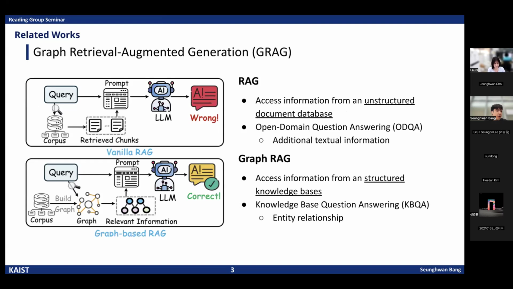Let's first compare RAG and GraphRAG. RAG retrieves unstructured documents and is mainly used for ODQA tasks. In contrast, GraphRAG extends this idea to structured knowledge bases and is typically applied to KBQA. But real-world questions often need both textual and relational knowledge, which neither RAG nor GraphRAG alone can handle effectively. So this motivates HYBGRAG, which integrates both retrieval models to better answer hybrid questions.